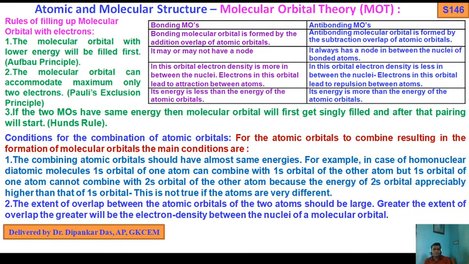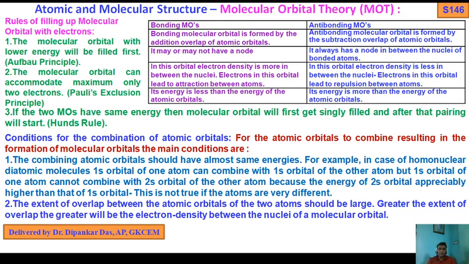In a bonding MO, the electron density is more in between the nuclei. Electrons in this orbital lead to attraction between the atoms.